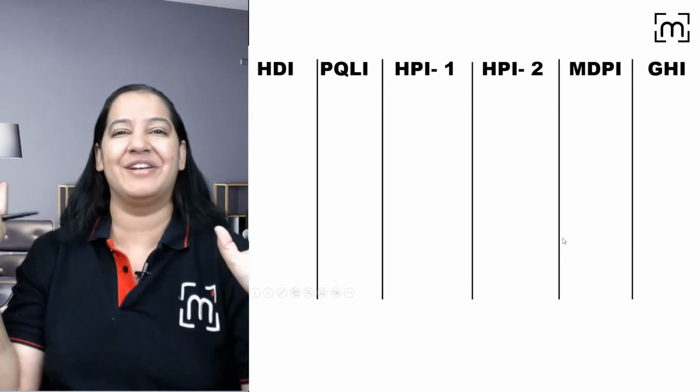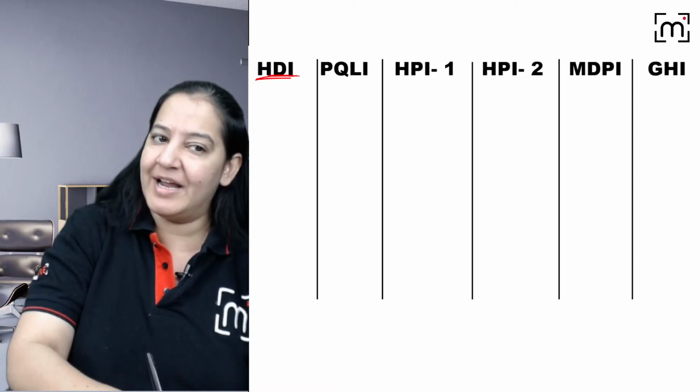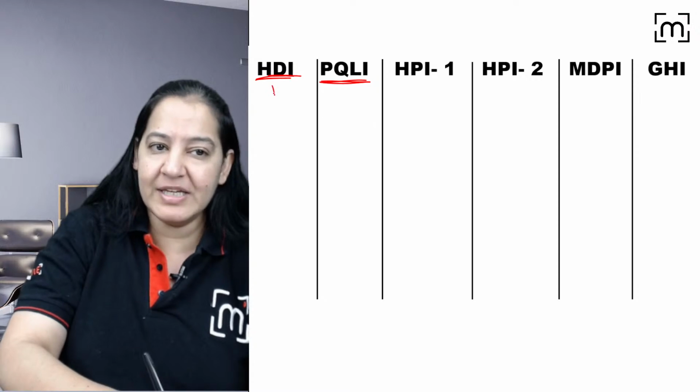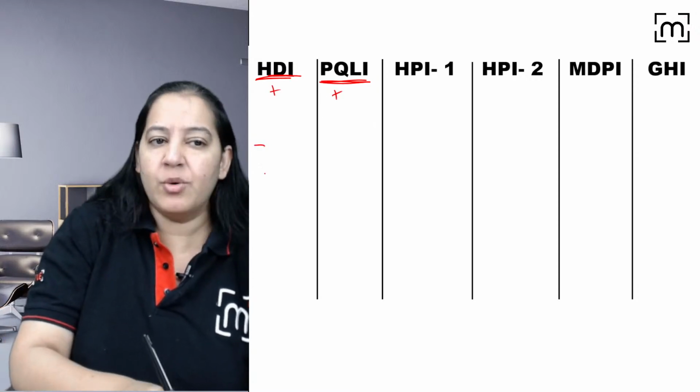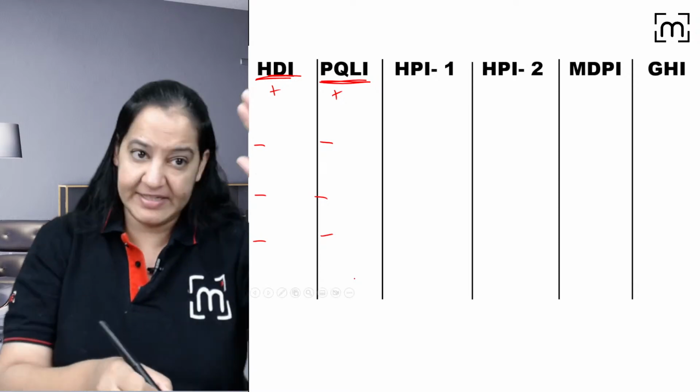All 5 indicators are written in front of you, right? The first one is HDI, Human Developmental Index. We will start from here. The second is PQLI, Physical Quality of Life. So these two are positive indicators. Each also has 3 things inside it, the 3 components. I will tell you what three.